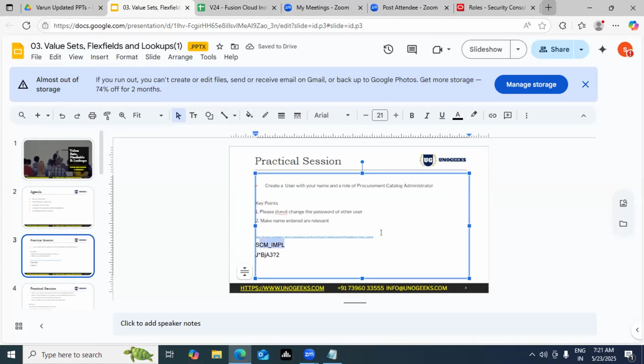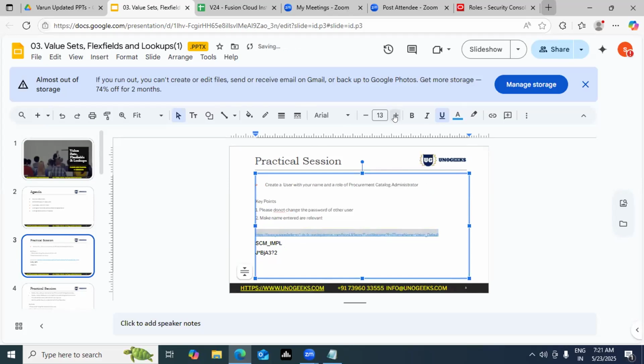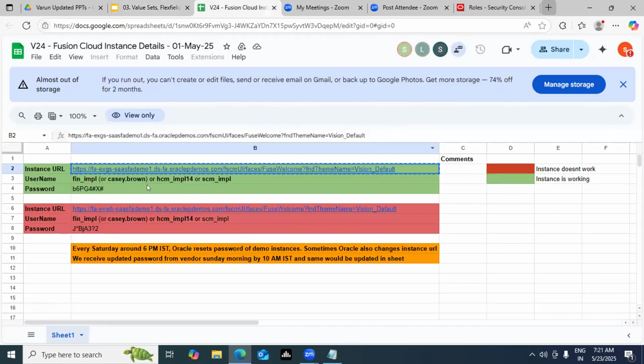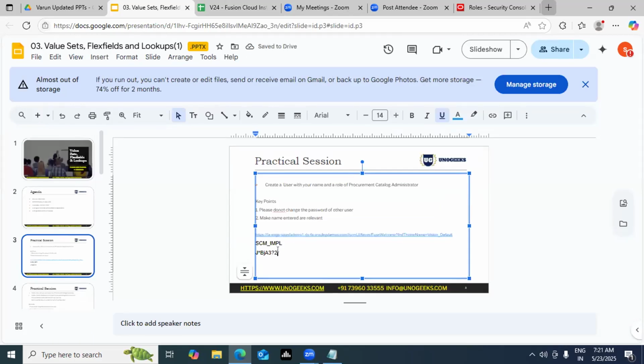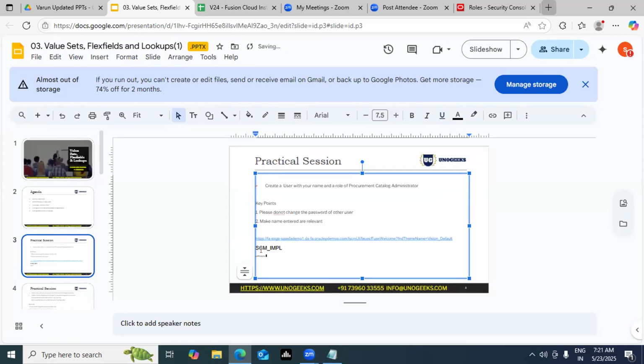You can use the SCM IMPL user. I'll just expand it, don't worry. And this is the password. If you have the sheet open with you, please open it parallelly. For the folks who do not have the sheet right now, I'm copy pasting the password, but it will be better if you open the sheet on your desktop. I just want a simple thing today, then we'll do more practical work as we move ahead.